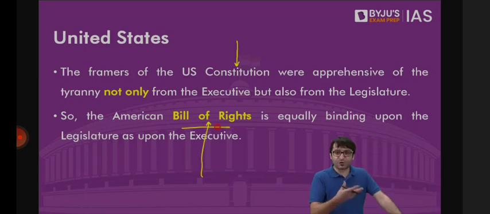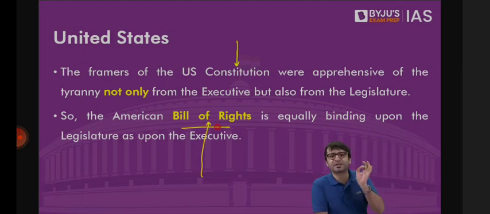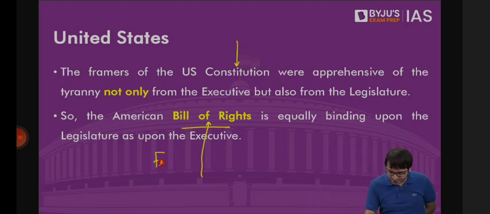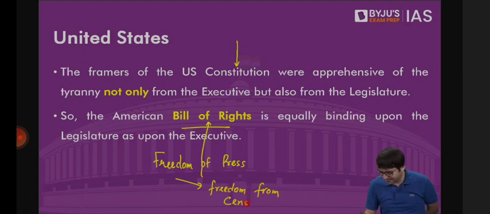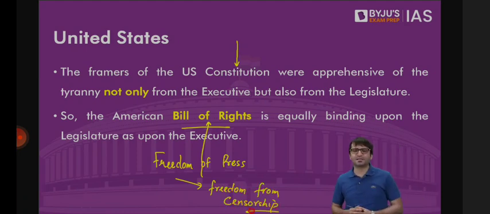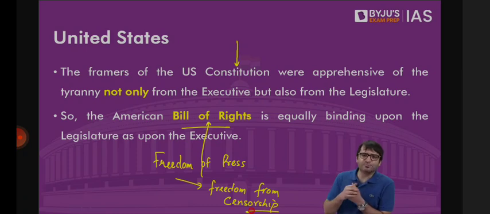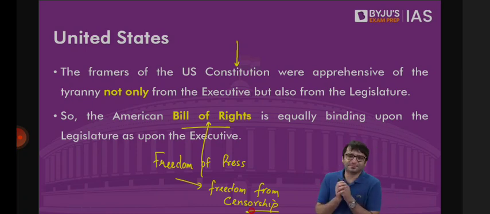Freedom of press is explicitly mentioned in the US Constitution. And what is that freedom of press? Which means freedom from censorship. Freedom from censorship in the sense, when emergency was imposed in India in 1975, when Srimati Indira Gandhi was the Prime Minister, any newspaper, if it was to be published, first the news items were shared with the government. The government officials would look at these news items. Any line which was critical of the government was deleted, and then this copy was given to the newspapers. Now you can publish it. That is what we call censorship.